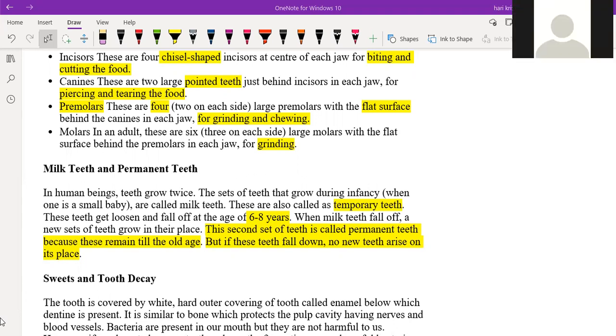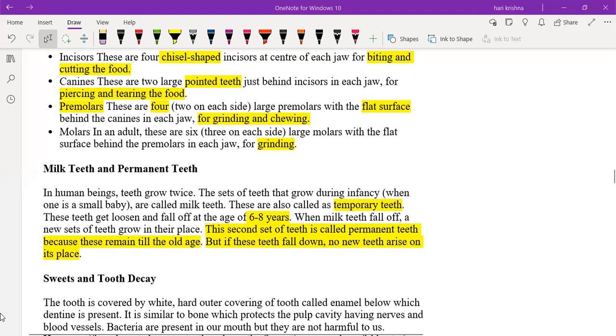Okay, so it is an average they are taking. In some cases it will take 5, in some cases it will take 9 also. Yes, sir. They will go by average. It will go at the age of 12 or 13.